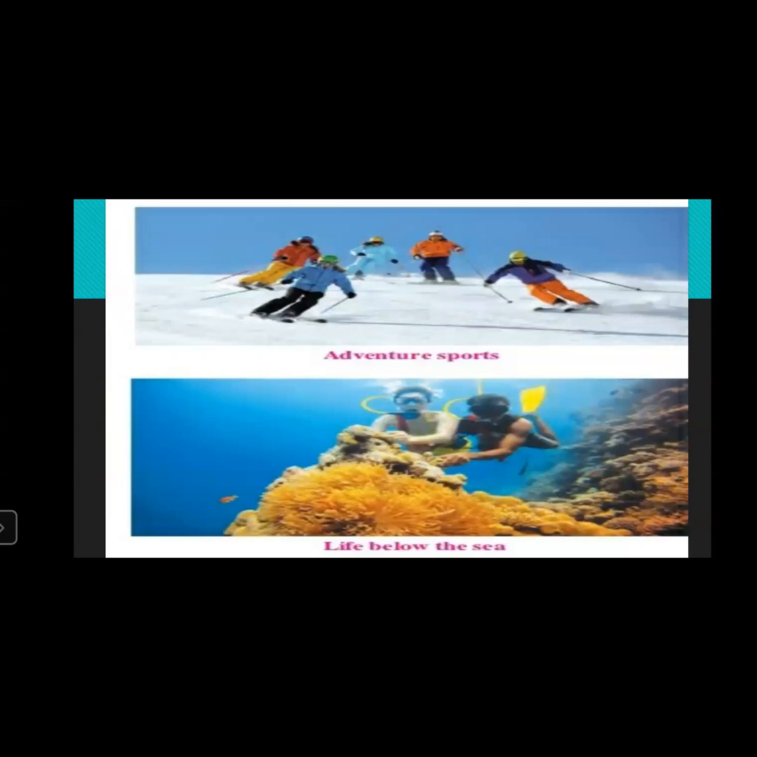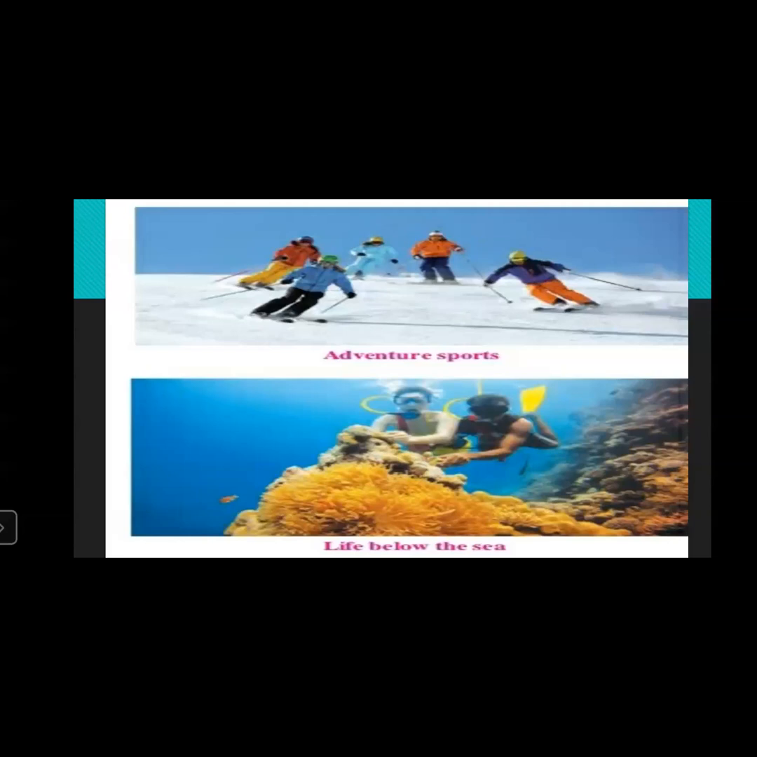Now, next is adventure sports. Some people, especially young people, are very much interested in adventure sports. They like to go skiing, skating, and trekking. They like to do parasailing and paragliding. All this comes under adventure sports, because you really need your strength and power. A normal person cannot perform this kind of activity. There is a thrill when you perform it, so it is counted under adventure sports.